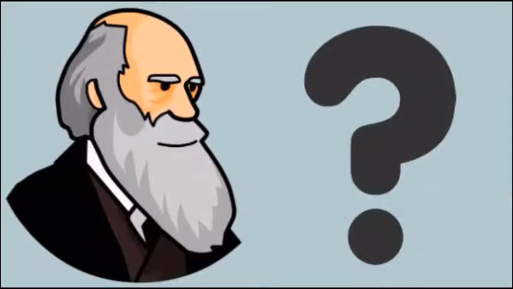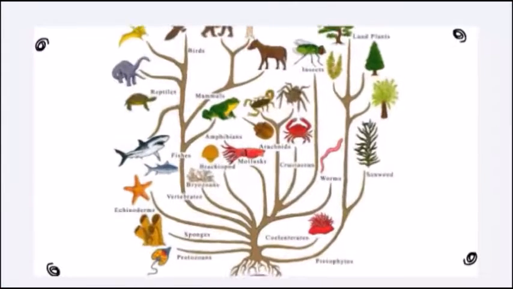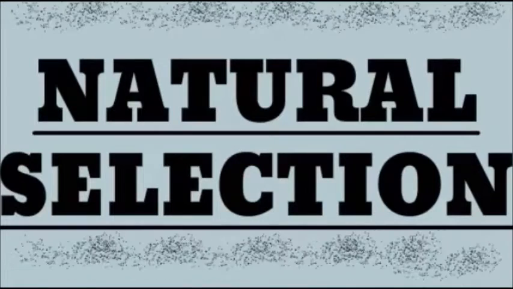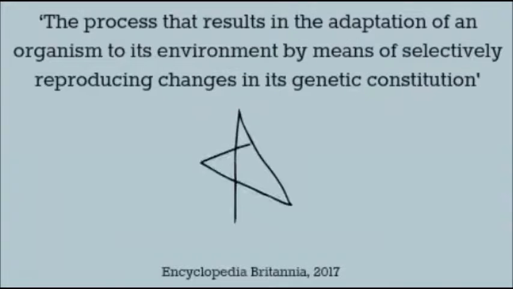From this evidence, Darwin hypothesized two key theories. One, that all organisms had slowly diverged from the same ancestral past. This is known as common descent. Two, this process is carried out by natural selection, the process that results in the adaptation of an organism to its environment by means of selectively reproducing changes in its genetic constitution.